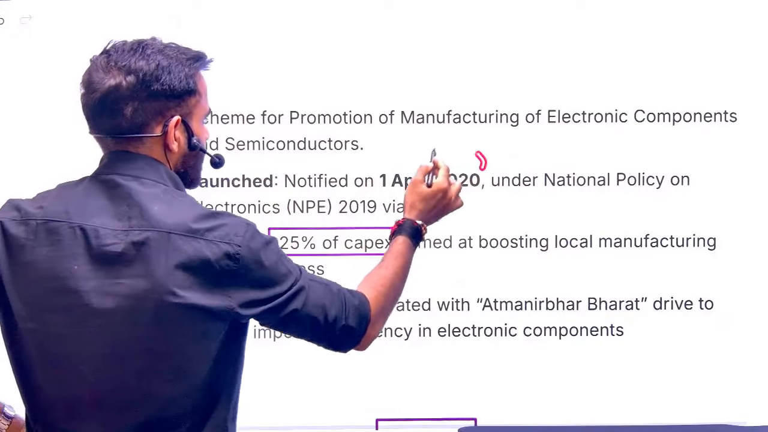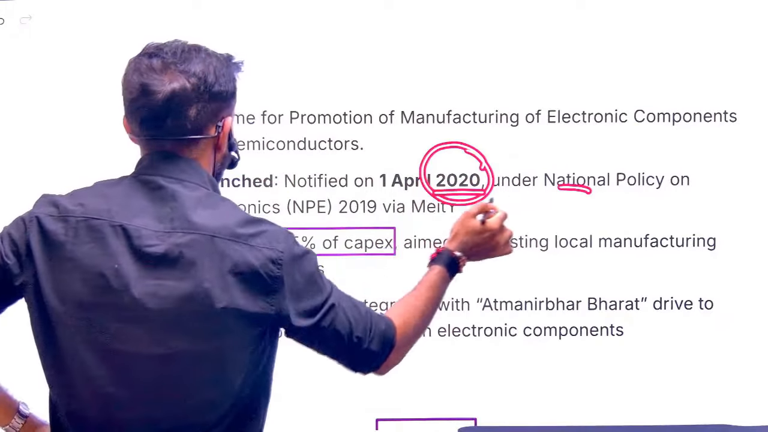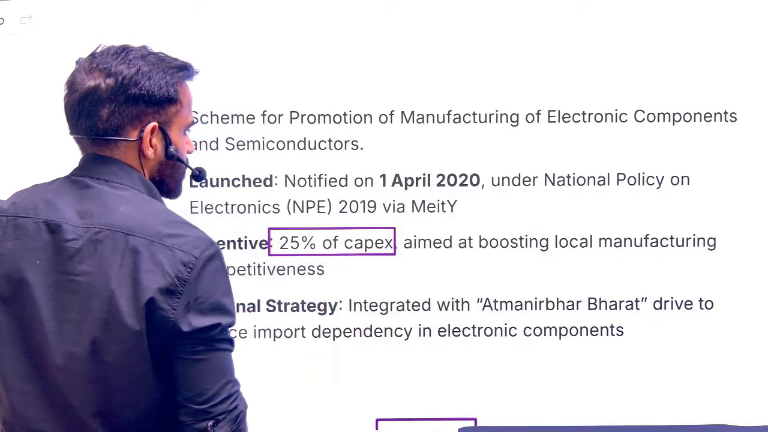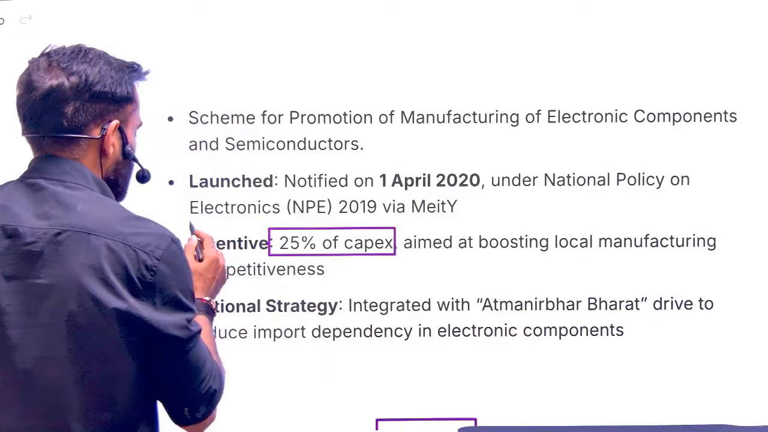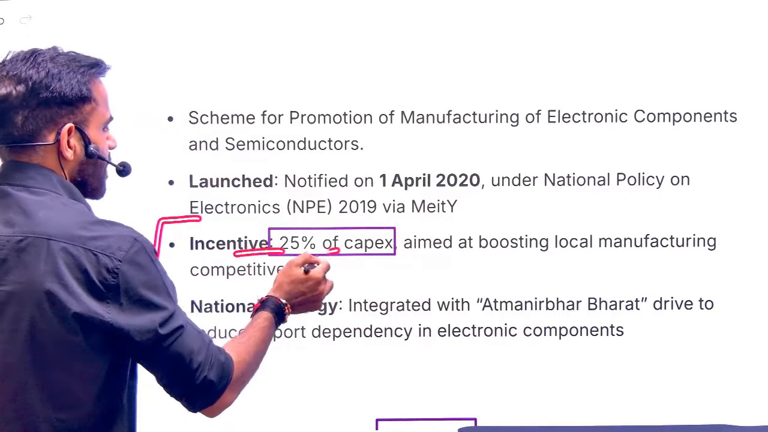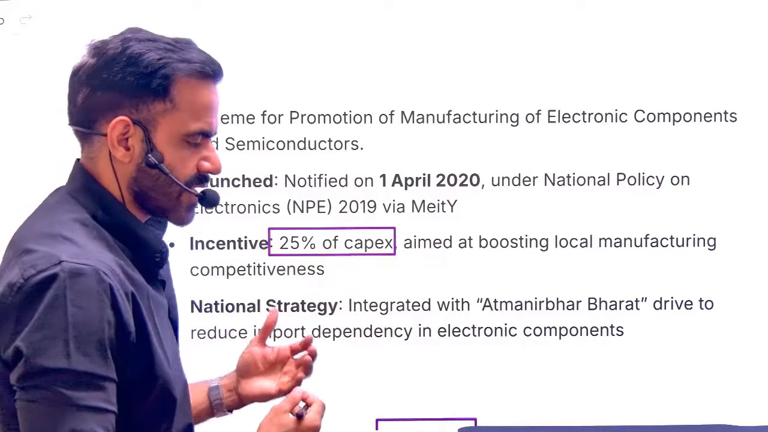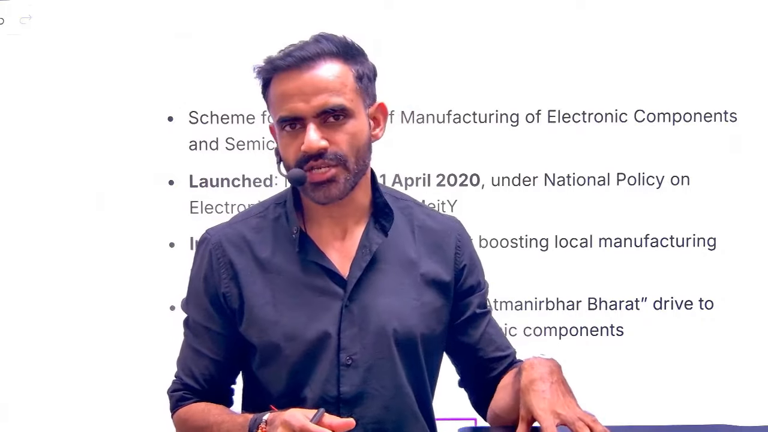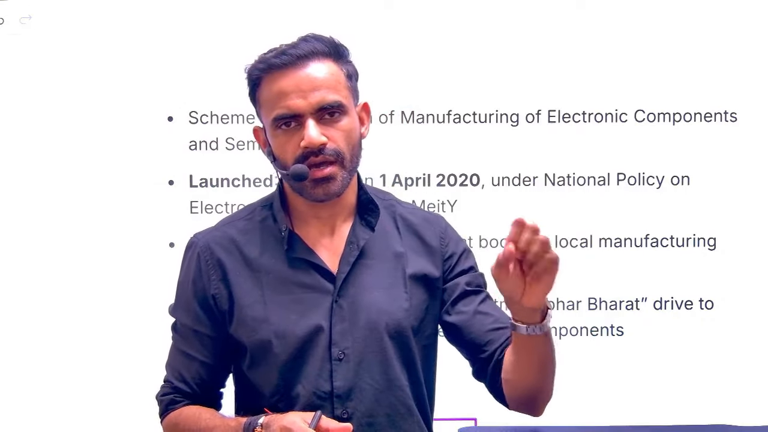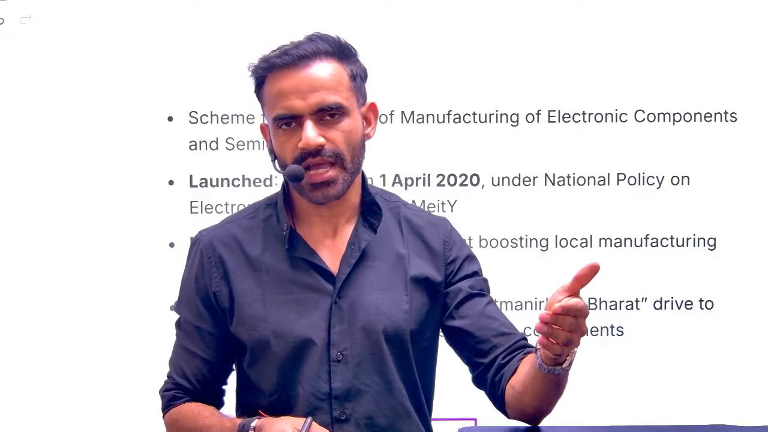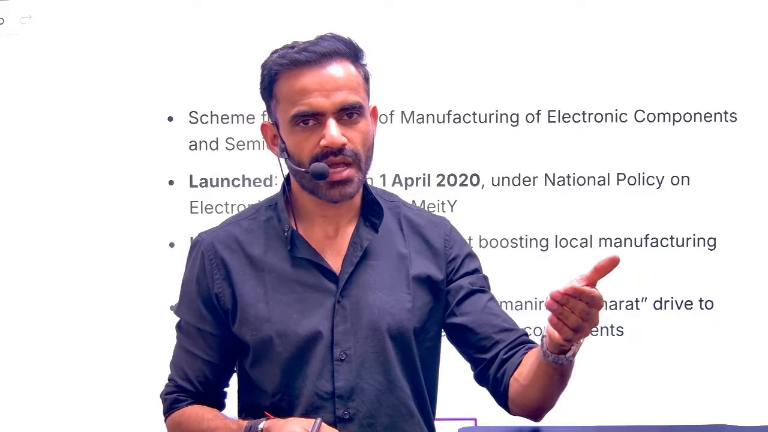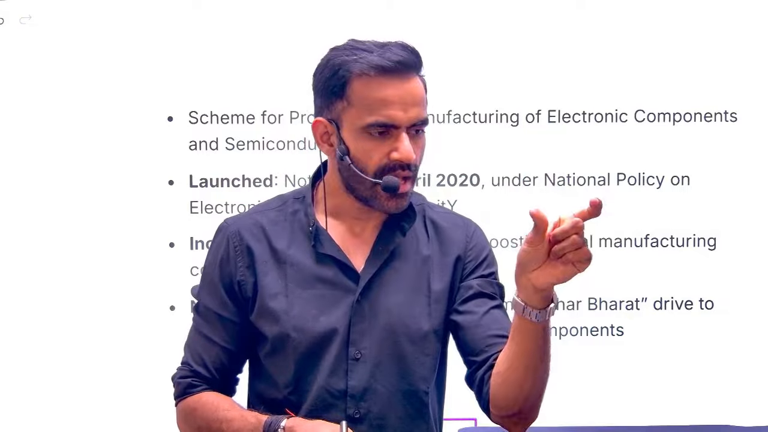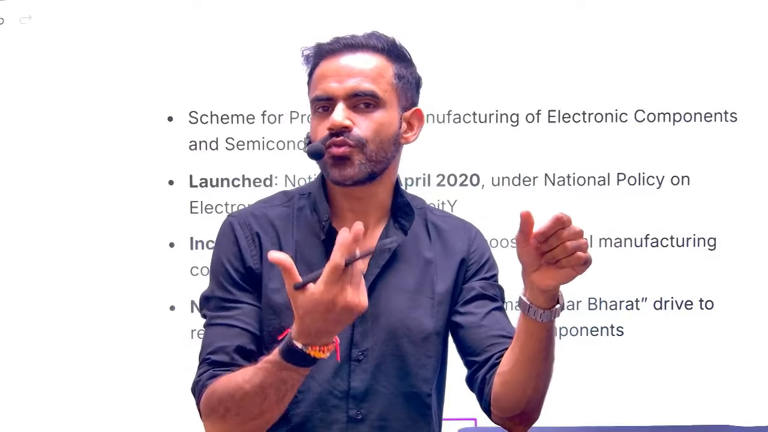Okay, so it was notified in 2020 under the National Policy on Electronics Manufacturing. This was introduced via the Ministry of Electronics and Information Technology. Under this, what is the government doing? The government is providing a 25% capital expenditure subsidy. Understand what capital expenditure is. Let's say you are setting up a new manufacturing base and you have invested, as a hypothetical example, 1 lakh rupees for the manufacturing plant. You have purchased a machine. What the government is saying is, out of this 1 lakh rupees, we will provide you 25,000.